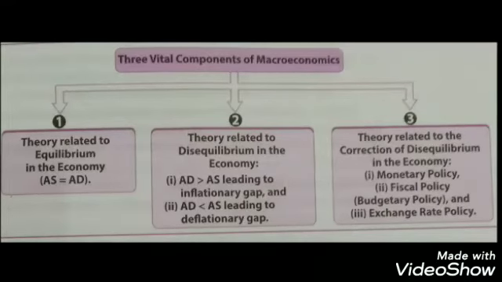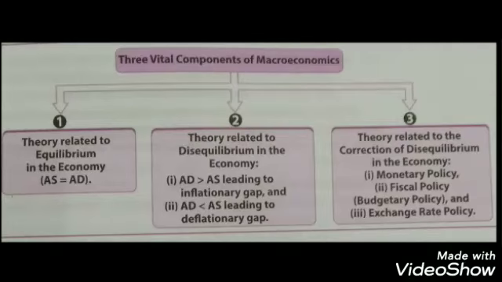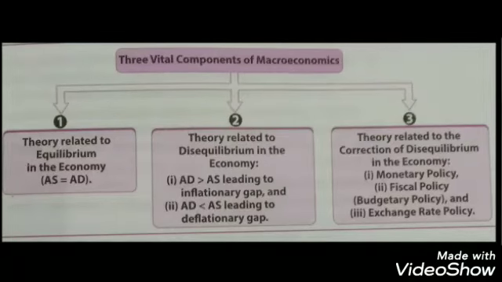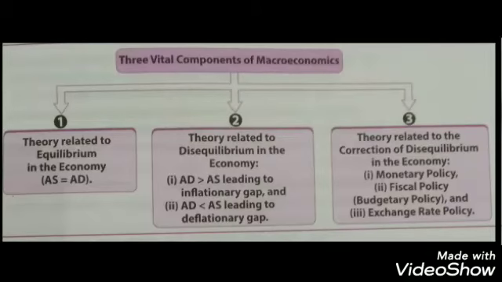Under monetary policy, the banks try to correct this disequilibrium by maintaining their credit creation. Later, in the later chapters, I will be explaining how the bank creates credit. Credit means the loan which the bank gives. So if there is inflation or deflation, the bank accordingly maintains this procedure of giving loans and controls it. That is called monetary policy.